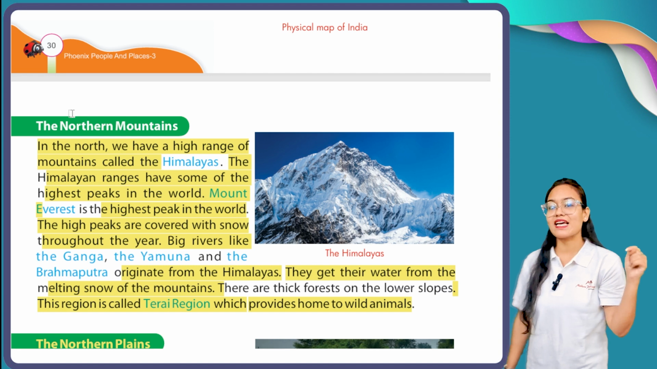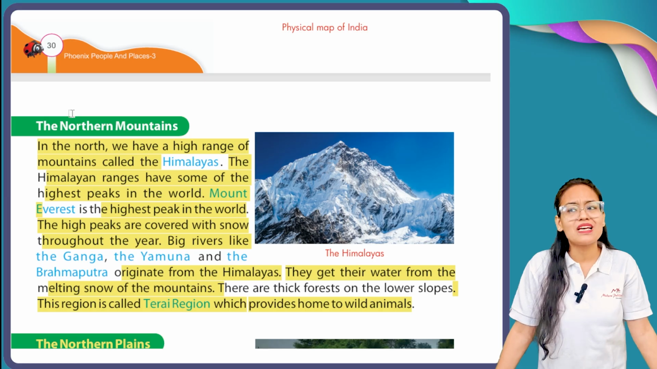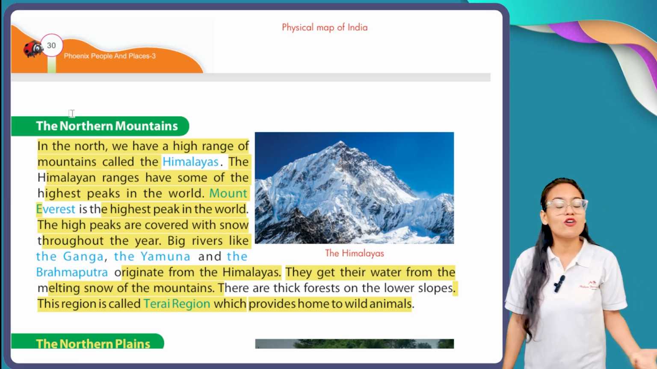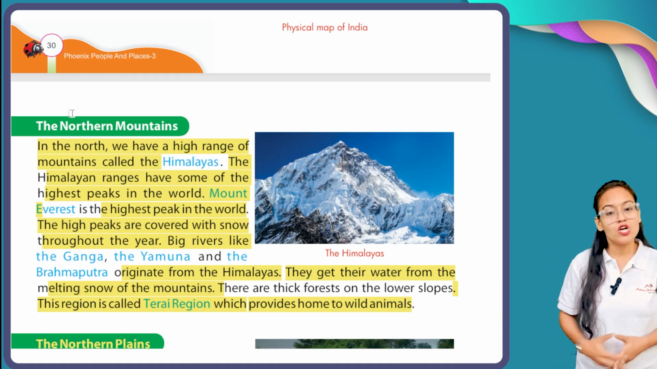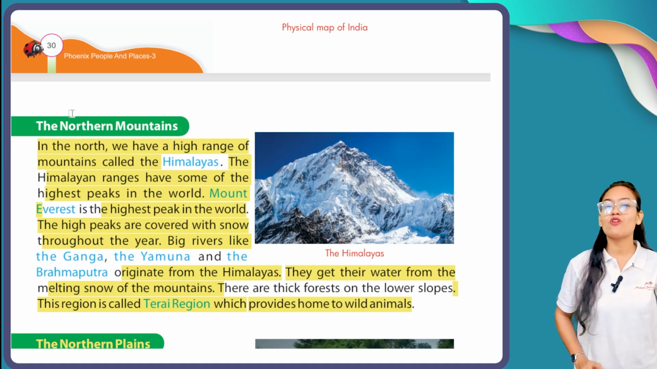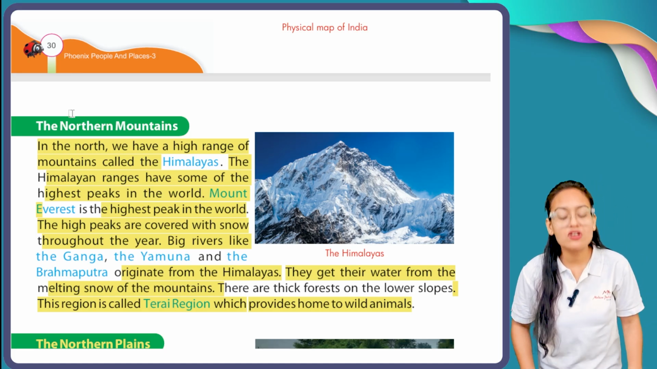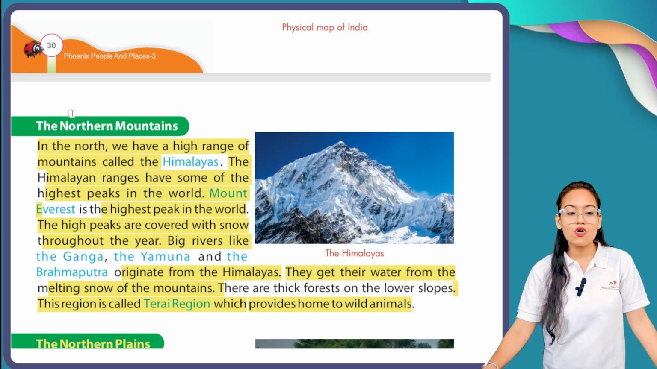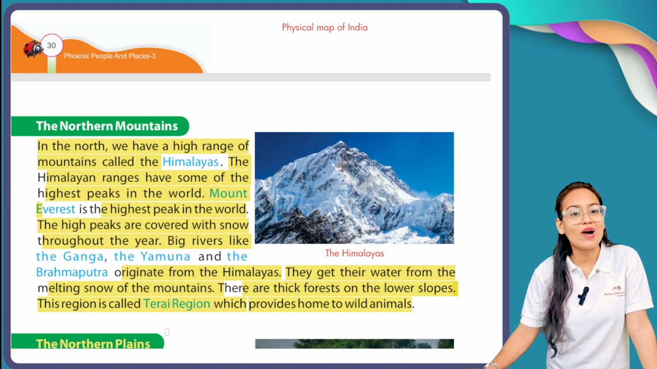From these areas several rivers originate, like Ganga, Yamuna, Brahmaputra. But how do they originate? From where do they get their water? See, all those areas are covered with snow. When this snow melts, it converts into water, and we get streams of water called rivers. This northern mountain area is also covered with thick forest, with very thick ranges of forest. This region is called the Tarai region. The Tarai region acts as the home of a large number of wild animals.